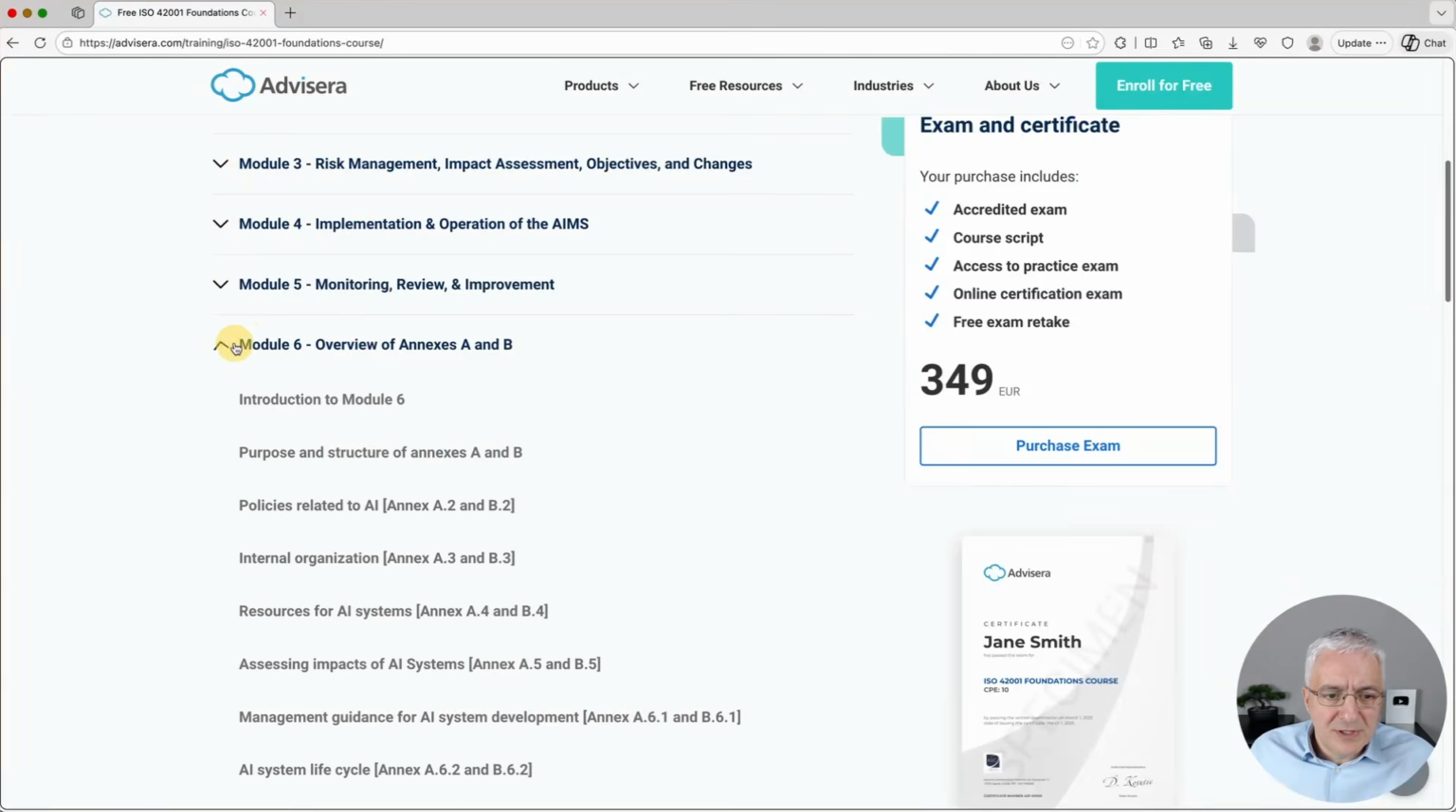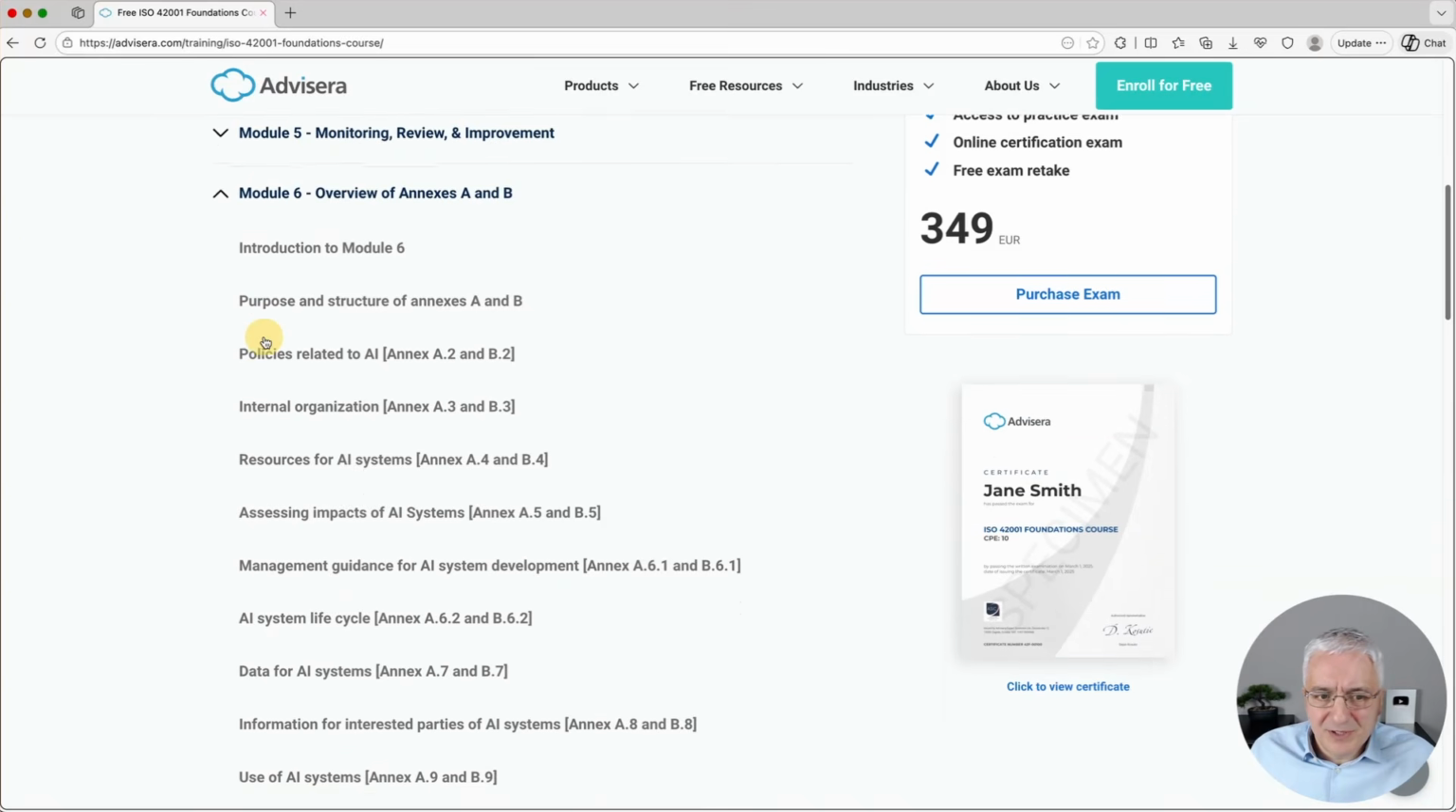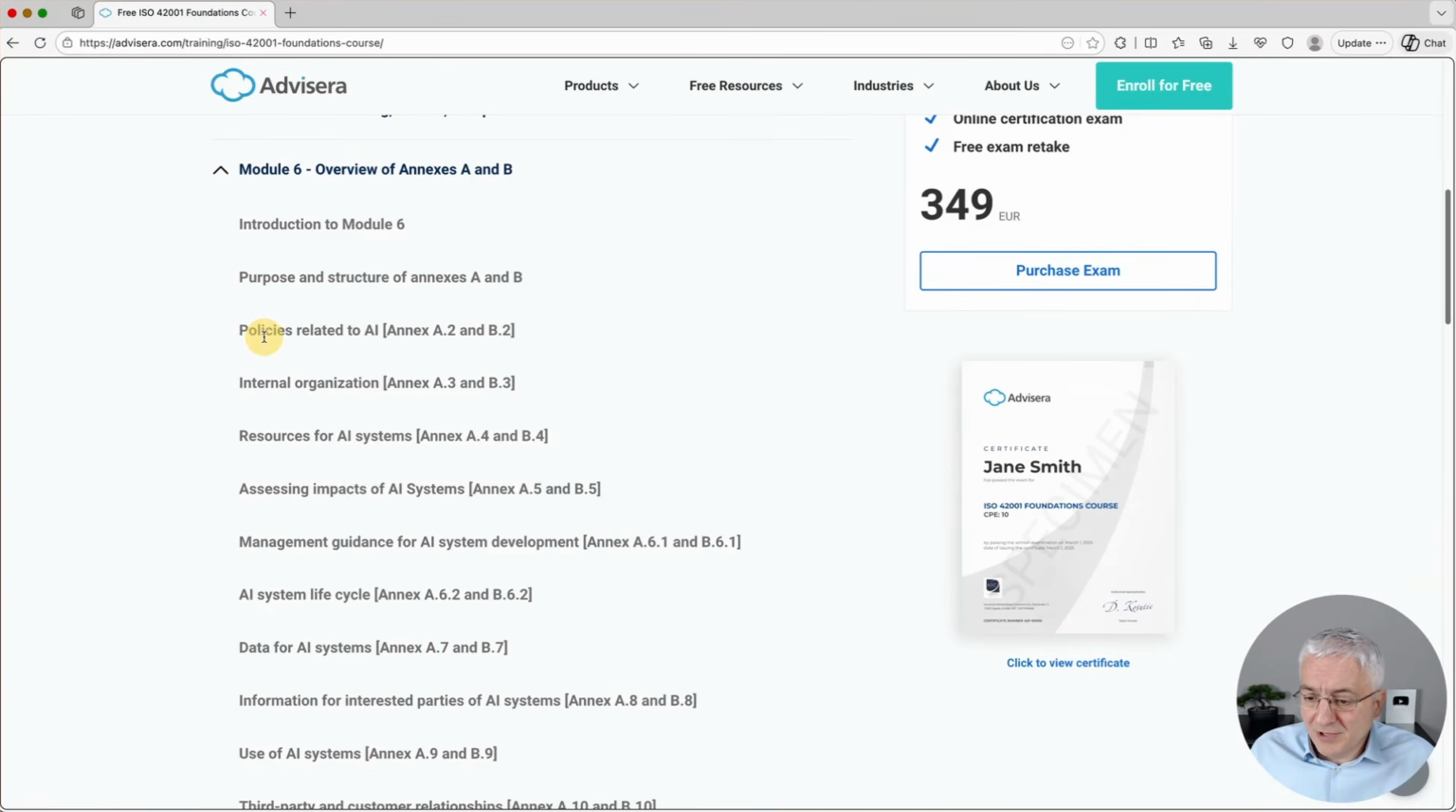And also what is interesting is this Module 6, because it explains all the controls from Annex A of 42001. And here you can see even more details about how to write policies, how to organize your company, roles and responsibilities. Then here, how to assess the impact. Basically here, how to run the AI systems throughout their life cycle. Here, this is about data governance and so on. So lots of things that are very useful for the EU AI Act.